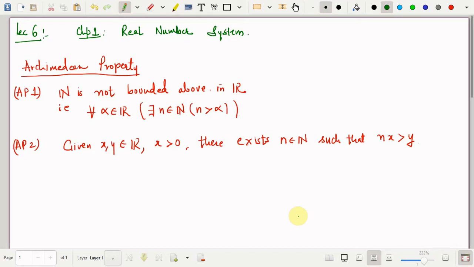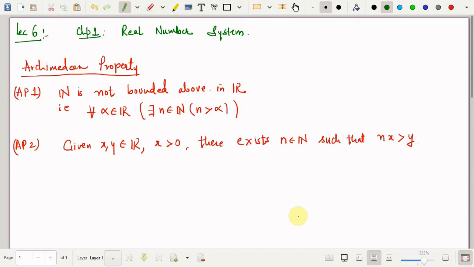Let's recall Archimedean property which we have proved in the previous lecture. Basically it says that the set of natural numbers is not bounded above in R. What does that mean? For any alpha in R, that alpha cannot be an upper bound for the set of natural numbers. That is, there exists a natural number n such that n is strictly greater than alpha.